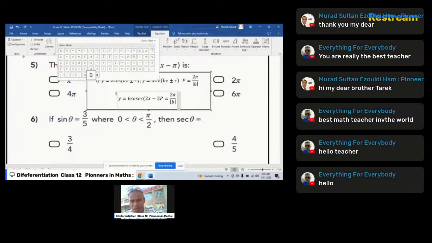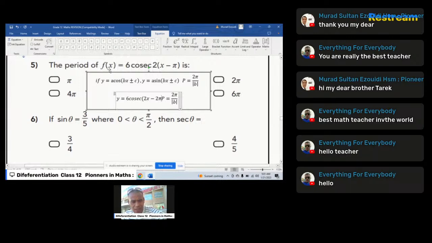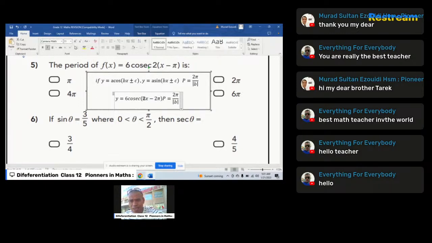Therefore, the period of this, this is A that I'm looking for, this is B that I'm looking for, so the answer will be 2 times pi over the absolute value of 2. It's positive, so I'll just write 2 exactly, and this is equal to pi. 2 over 2 is 1, therefore 1 over 1 is 1 times pi is pi. Therefore, learners, the correct answer is this, the first option.